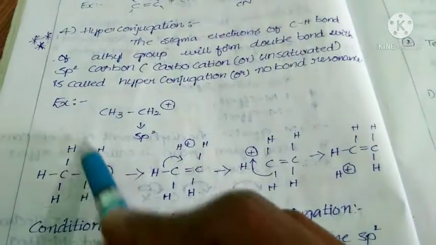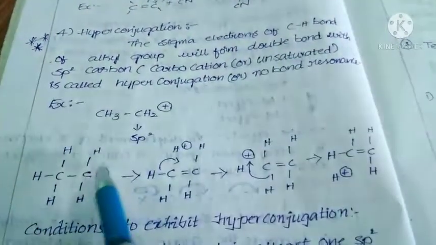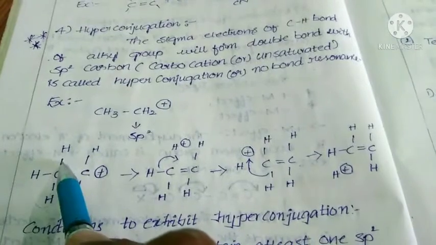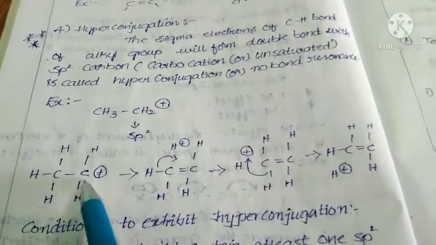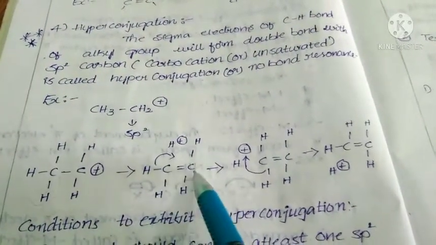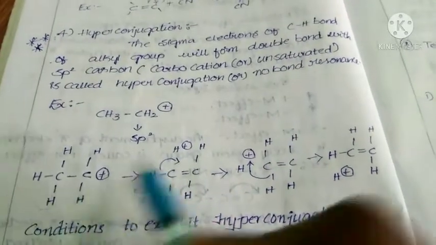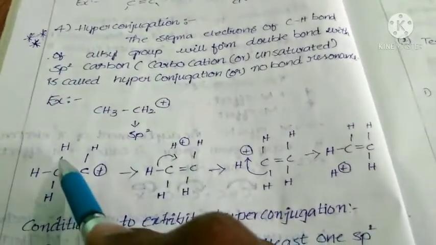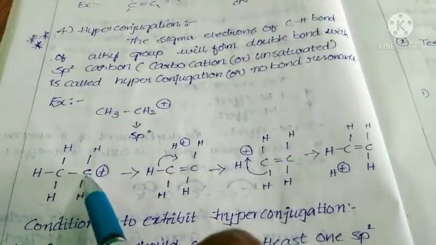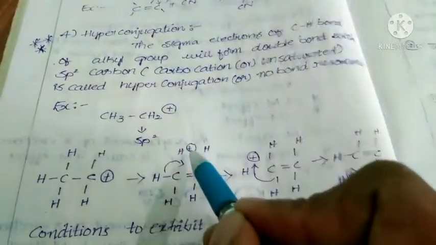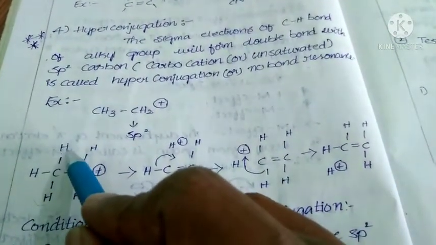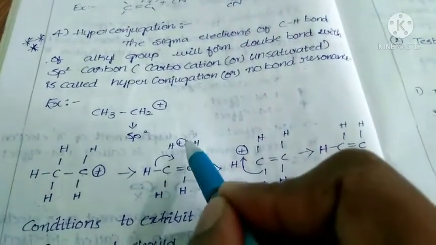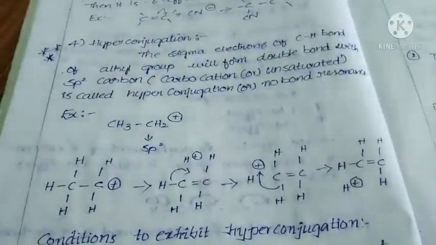This is the alkyl group. This methyl group will form what? A double bond. When these sigma electrons completely move towards this carbon, then what happens? Between this carbon and this carbon, a double bond will be formed. Then here there is no bond, because these sigma electrons are completely transferred towards this carbon. In such a process, a double bond is formed. Then this H possesses H plus. Why? Because H contains one electron. That one electron is lost by H, so that H plus is formed here.